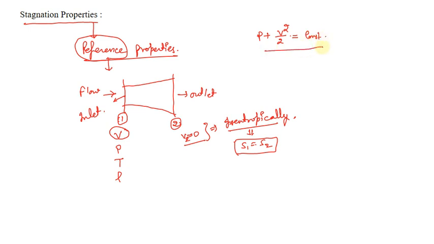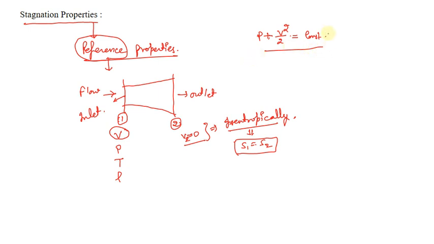This is what we know from Bernoulli's equation if the flow is incompressible. So from this equation we can conclude that if velocity decreases, the pressure increases, because the summation of the pressure term and the velocity term is constant, and if one term is decreasing, then the other term will be increasing.